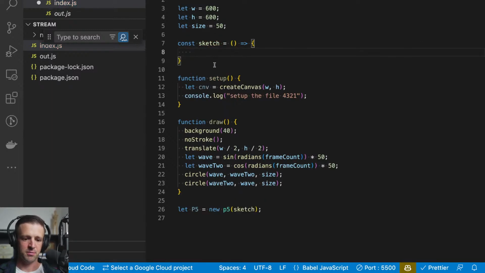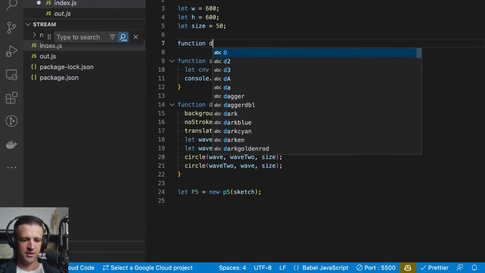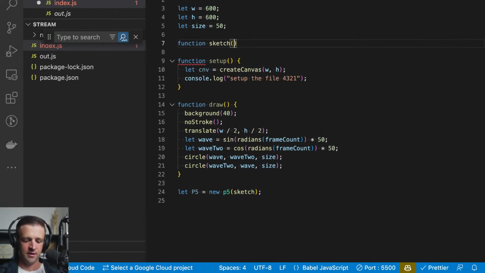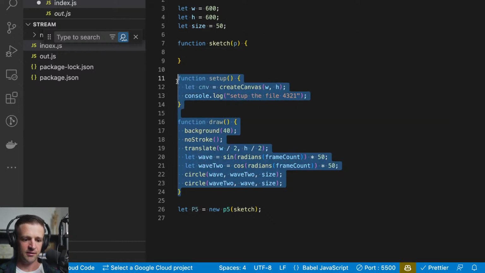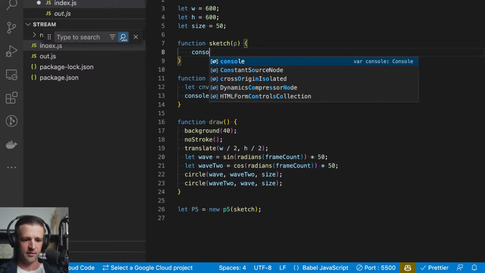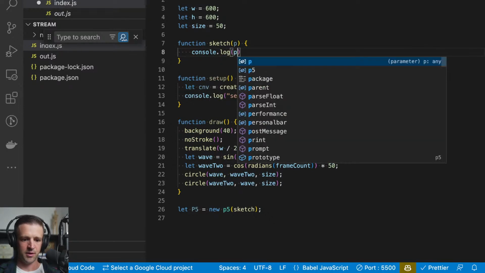Actually, I'm using old syntax here, ES5, so let's go ahead and see if we can do it that way. Function sketch, open, close parentheses, open, close brackets. And what we want to do here is pass p, and now we can take all of this. Well, before we do that, let's console.log p.